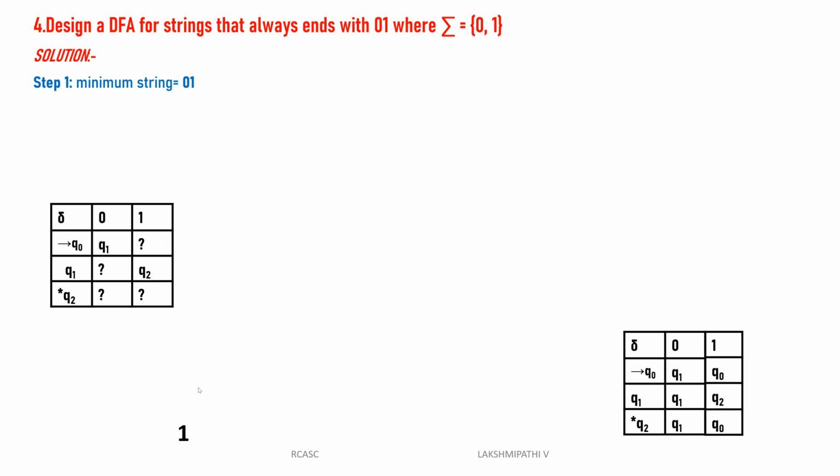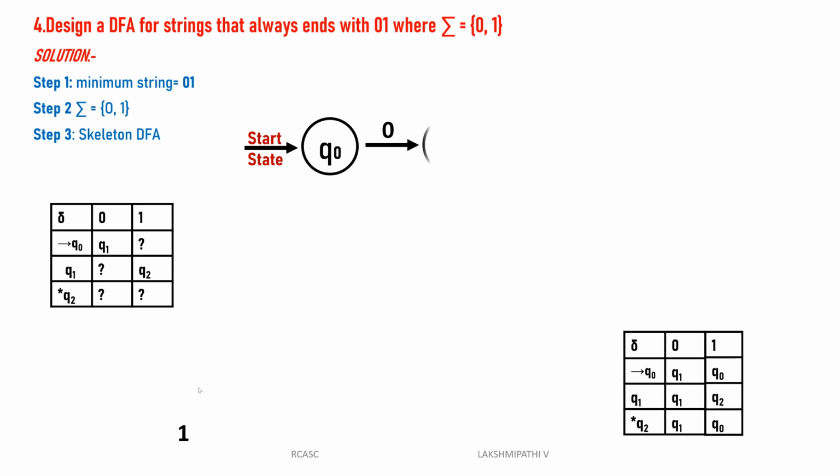Then what is sigma? Sigma is already given in the question itself: sigma is 0, 1. Then we can go for designing a skeleton of the DFA. Initially we take the Q0 state, which we consider the starting state. Then Q0 reads 0 and goes to Q1. Q1 is another state. Q1 reads 1 and goes to Q2. Q2 will be the final state.